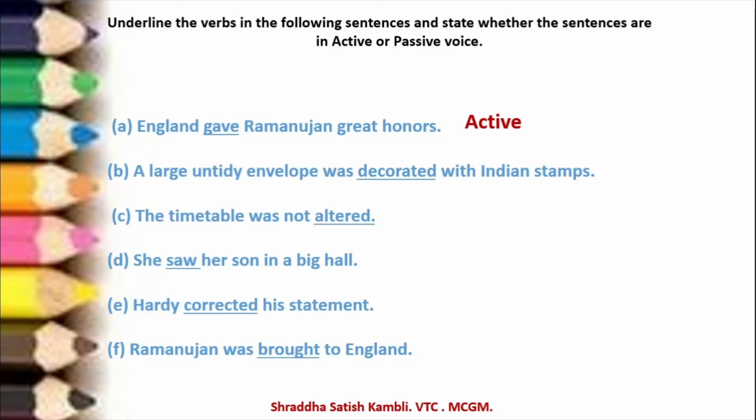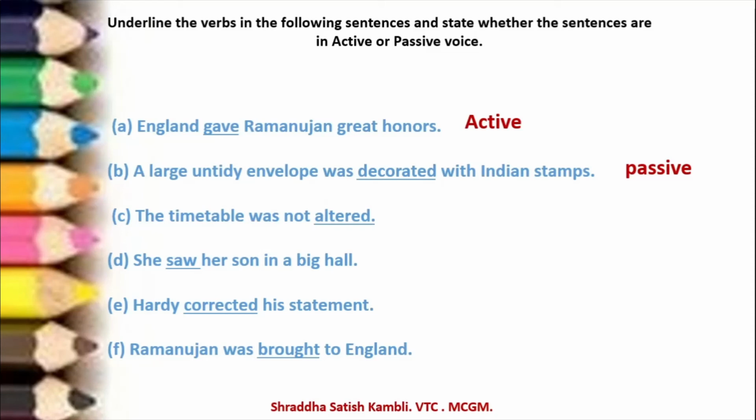Look at the next one. A large untidy envelope was decorated with Indian stamps. This is in the passive voice, because you can always add "by" over here. See, a large untidy envelope was decorated with Indian stamps by her, by him. So remember this clue. This is in the passive voice.